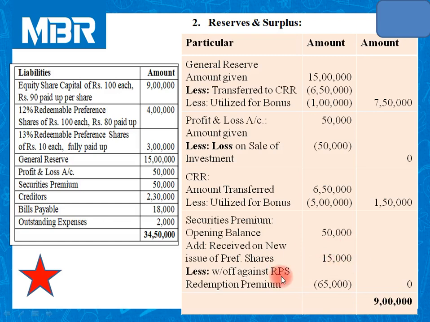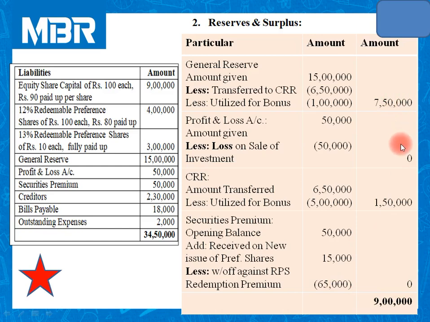And in step number 4, at the time of adjustment of RPS redemption premium, we have utilized 65,000. So 50,000 plus 15,000 is equal to 65,000, minus 65,000 utilized by the company. So balance is 0.